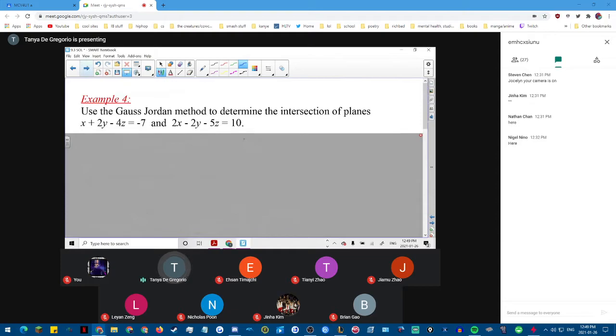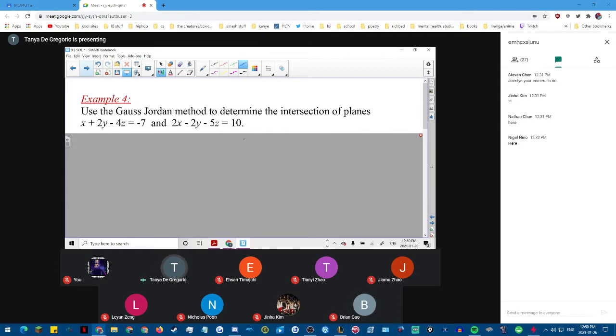Okay, so for example, use the Gauss-Jordan method to determine the intersection of planes x plus 2y minus 4z equals -7 and 2x minus 2y minus 5z equals 10. So I've got two planes. What do I do first? Check normals. Yep, check normals.